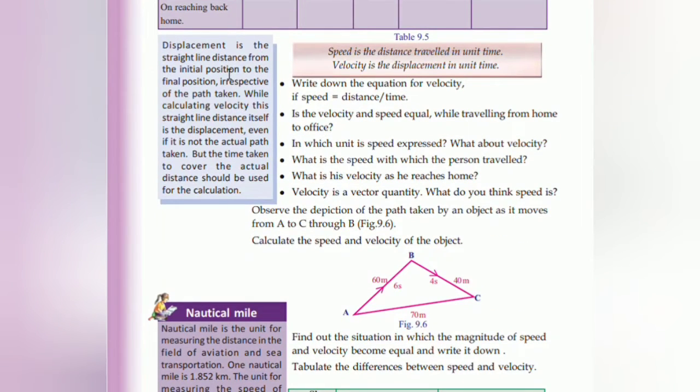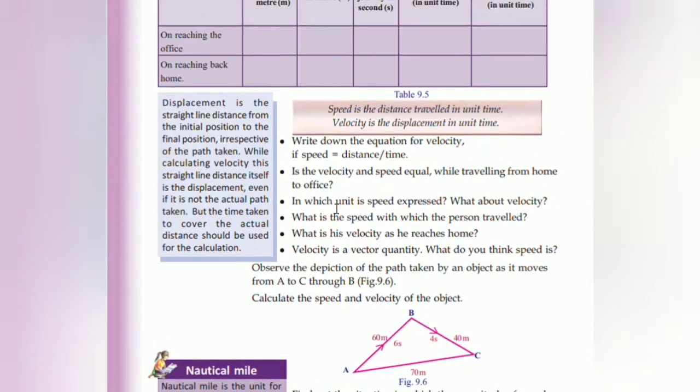Displacement is the straight line distance from the initial to the final position, irrespective of the path taken. While calculating the velocity, the straight line distance is used, that is the displacement. Even if it is not the actual path taken, the time taken to cover the actual distance should be used for calculation.